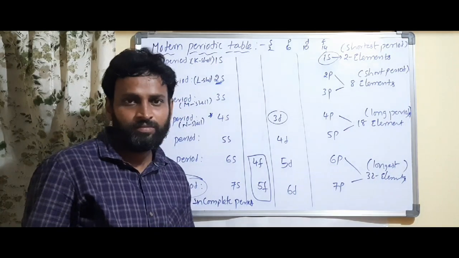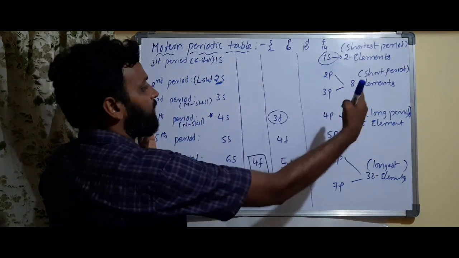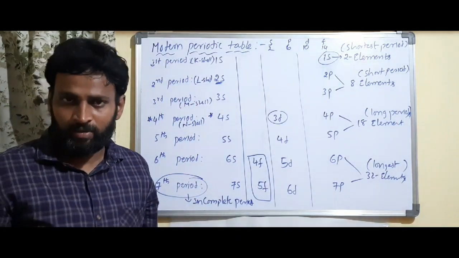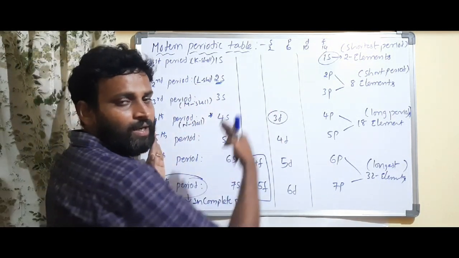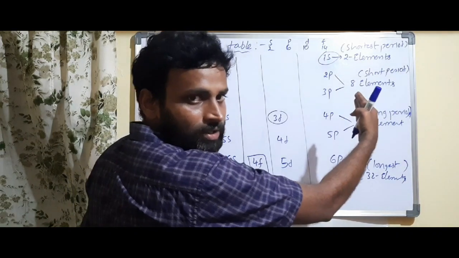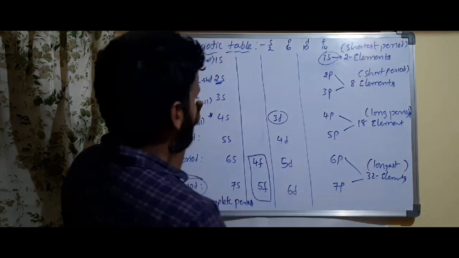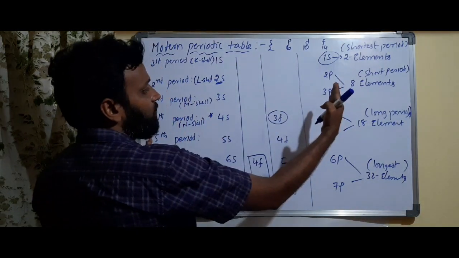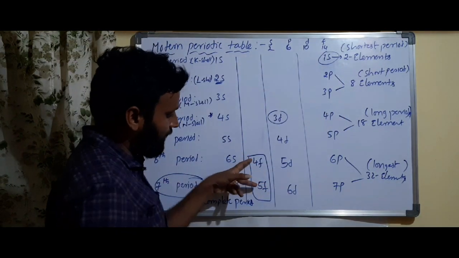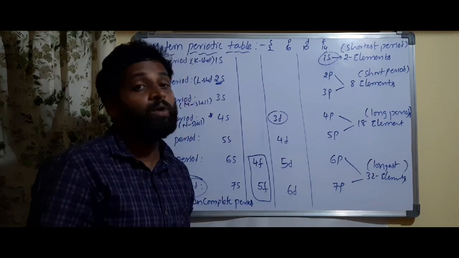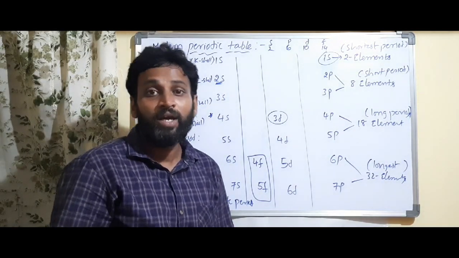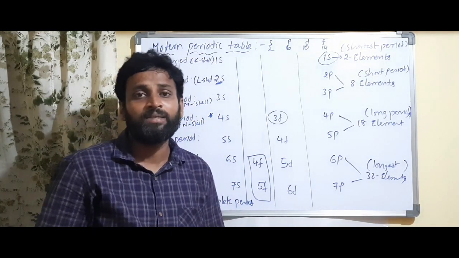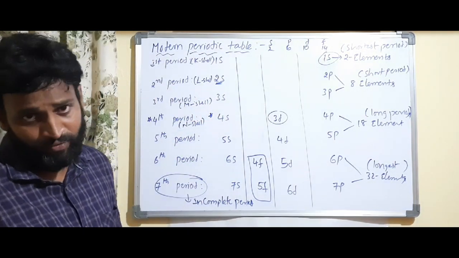You will have S block, P block, D block in the middle, and F block at the bottom of the periodic table. S block on the left side, P block on the right side, like this only you are observing, no? So on the left side you have S block, on the right side you have P block, in the middle D block, and the 4f and 5f will be at the bottom of the periodic table. In this way, Niels Bohr classified elements into 4 blocks: S, P, D, F.